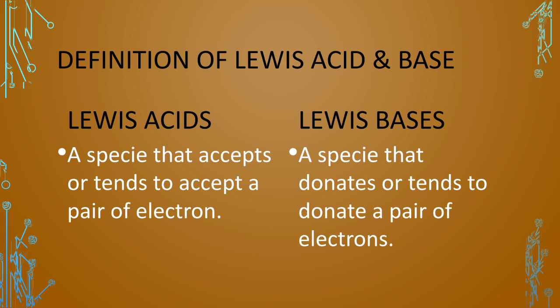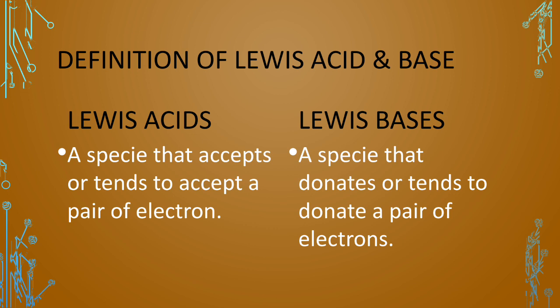In that Lewis dot and cross structure, the lone pair of electrons can also be observed on any chemical compound. In the further slides you will observe the lone pair of electrons.